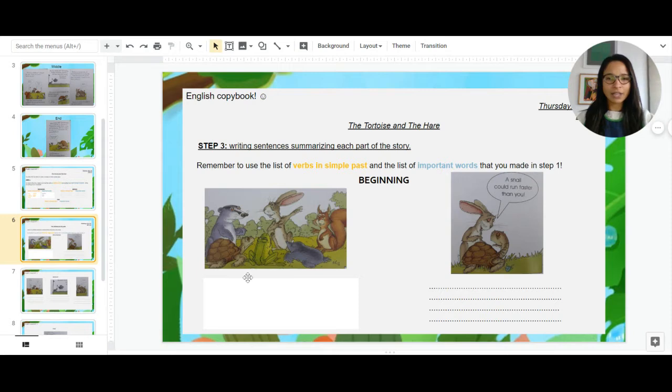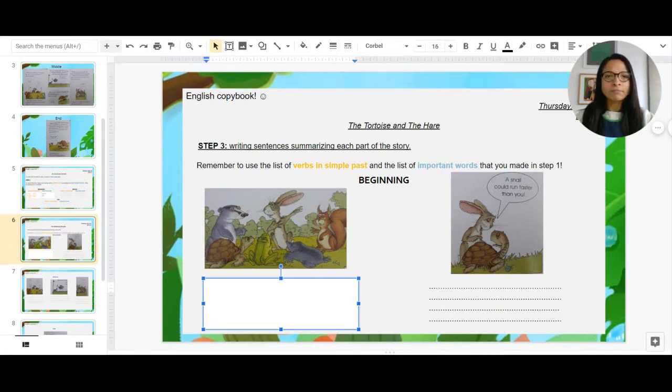So if we take a look at this picture, what can we say? How can we create some sentences describing what we see in the picture? What is the hare doing? What do you think? Well, if I go back to the other words, I start thinking, he's saying something, so he's boasting about how fast he was. So there, I could use the verb was and the word boasting.